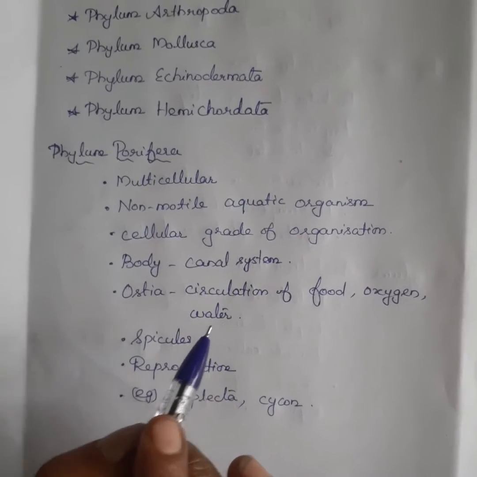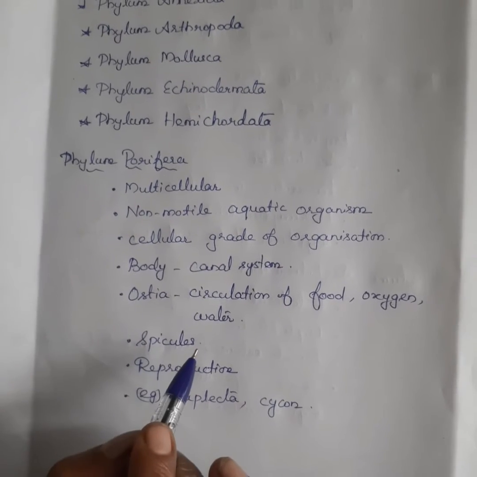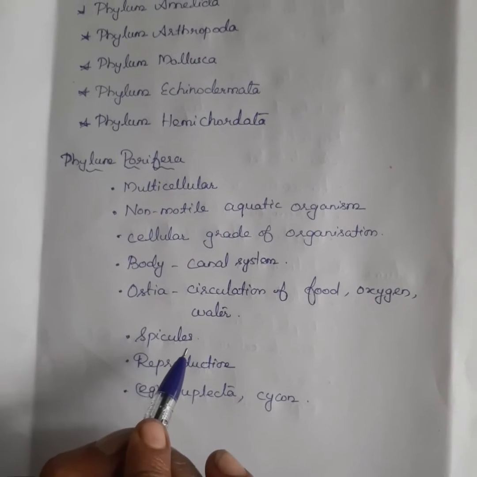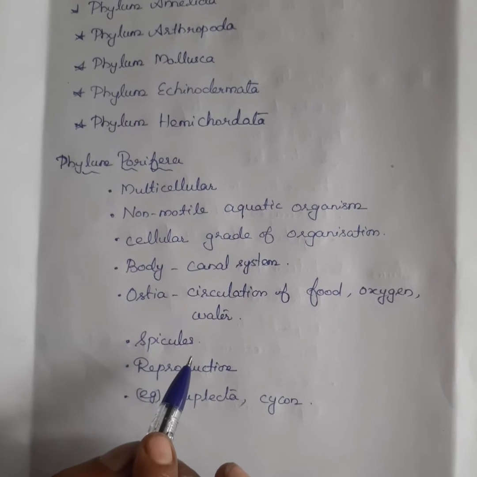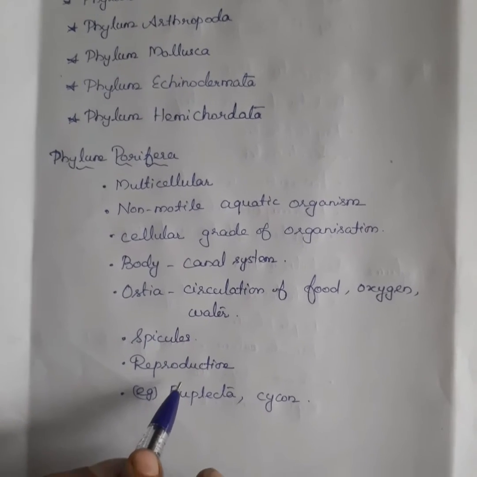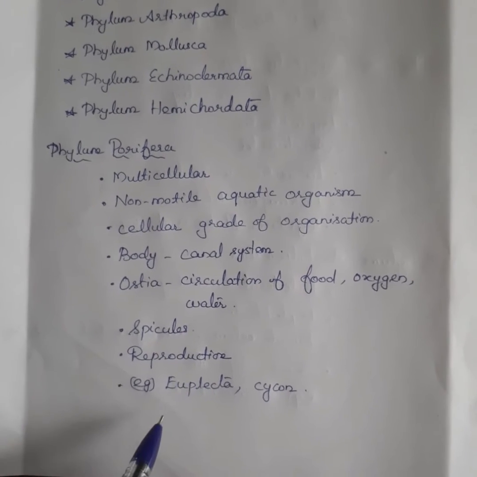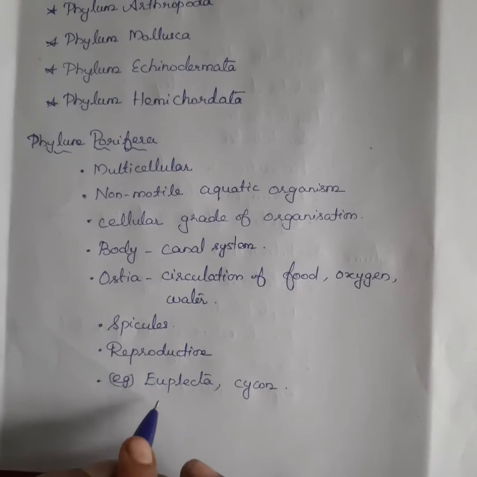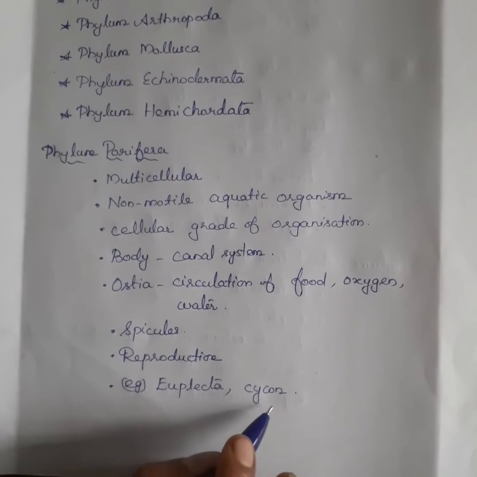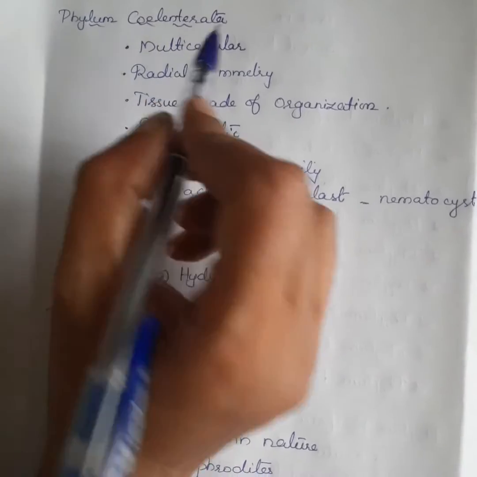The body wall contains spicules. These spicules form a framework of the organism. It can follow sexual and asexual reproduction. Example: Euplectella and Scypha. Next phylum is Phylum Coelenterata, and it can live only in water.